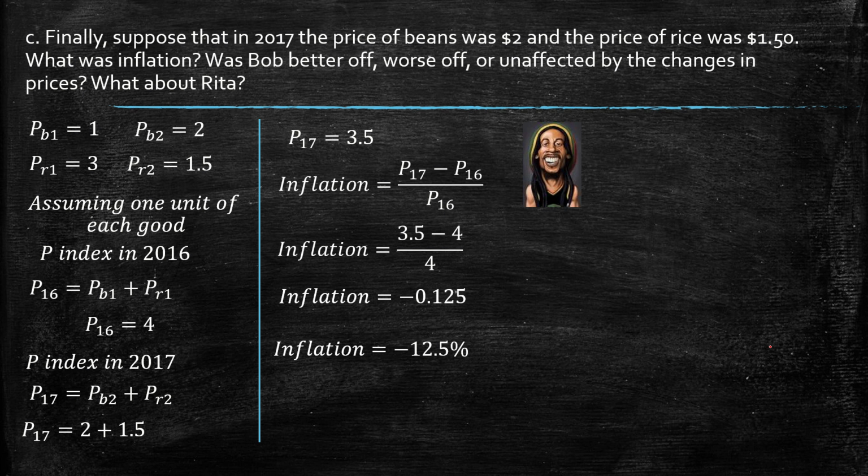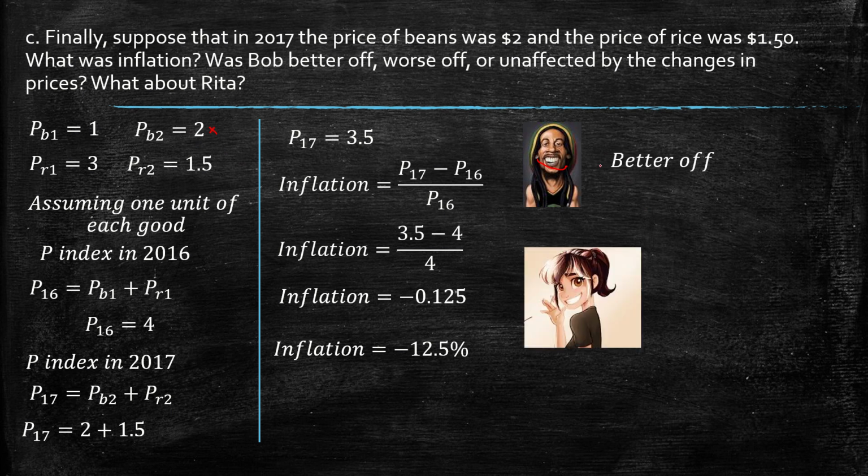Well, this guy is really happy, because he will sell double, from 1 to 2, and he will pay less for the beans. So in this case he is better off, but the situation of Rita is not the same, because on one side she needs to pay higher for the beans, but she will receive 50% less for her harvest.